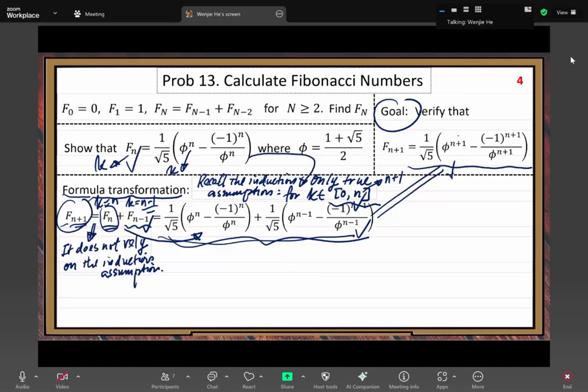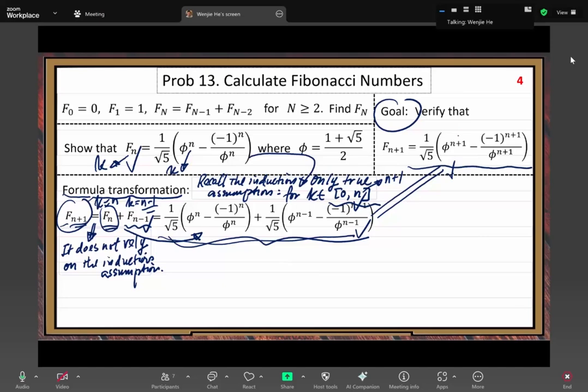Here, in our problem solving, we know the structure is very important. The formula has some special structure: exponential function, reciprocal function, the root of something.